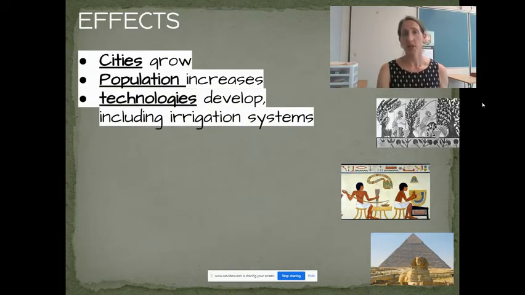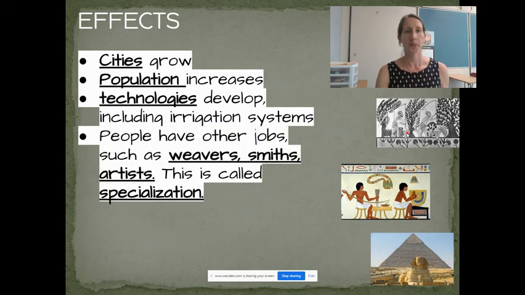Technologies are also developed. As people are presented with new problems of farming, new technologies are developed to help solve those problems. One of the most obvious ones that's easy to connect in this way is irrigation systems. So areas where there was too much water, systems had to take it away. Areas where there wasn't enough water, systems had to bring it. So something as simple as a bucket on a pole or digging of a canal, okay? And we can see that over here. These are Egyptians working with the shadoof, okay?